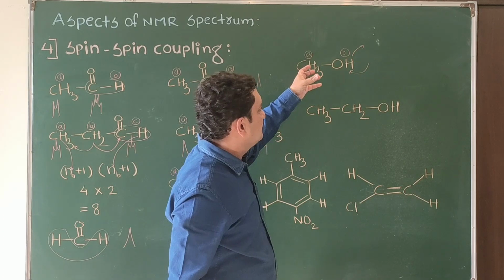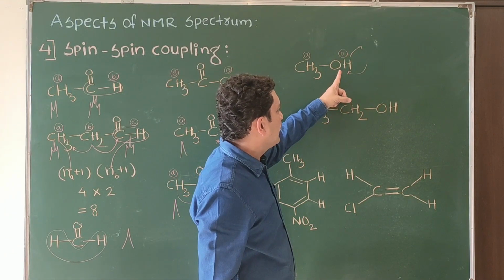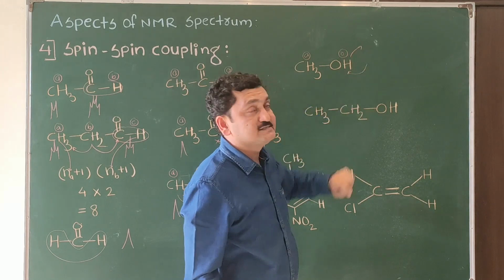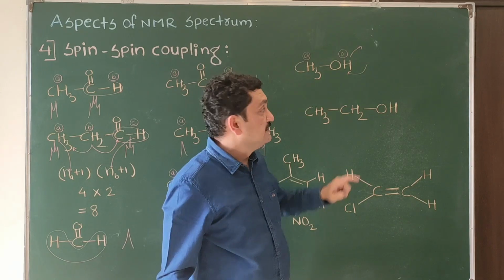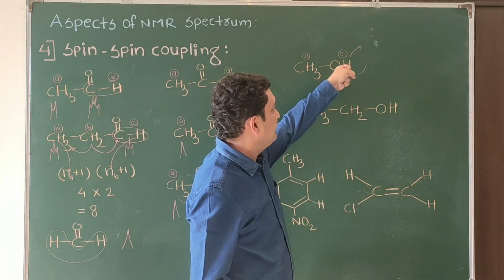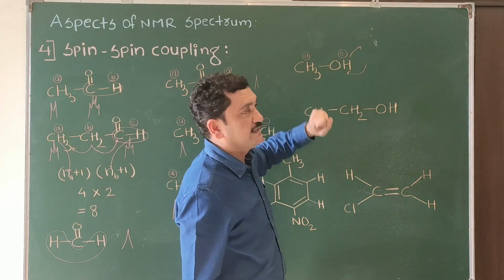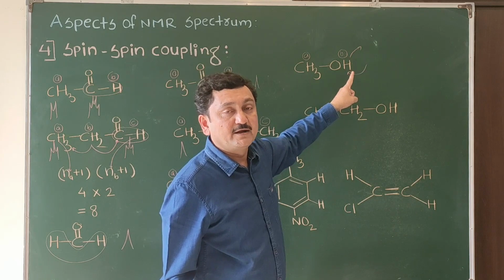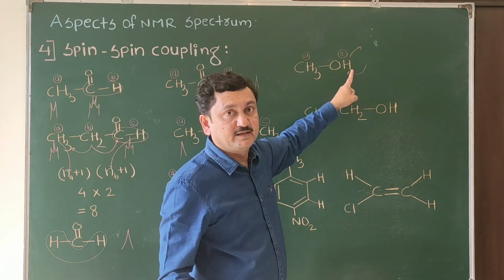If we are adding water in alcohol, then hydrogen of alcohol and hydrogen of water, they are the replaceable ones. Means hydrogen doesn't retain its position. This hydrogen can give signal, but for splitting it should retain its position, but as it is exchangeable, it does not give time for the splitting. So the hydrogen of OH can give signal, but it can't contribute in splitting.